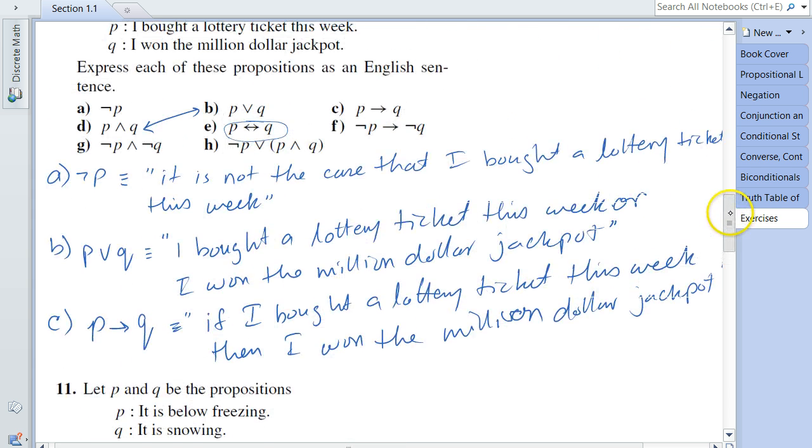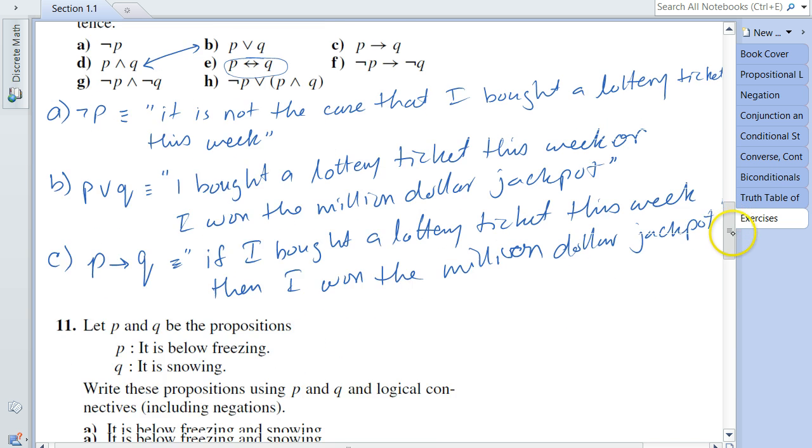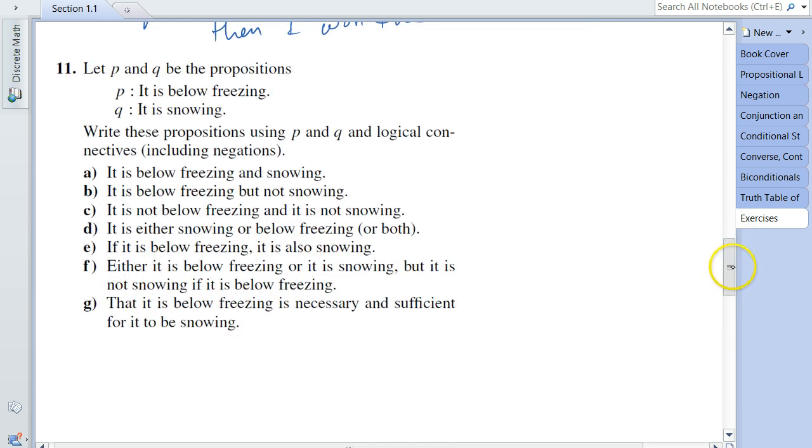Let me scroll back to question 8. Question 8 gave us the propositions in plain English, and then the question asked us to convert mathematical notation into English sentences. Question 11 is asking us the opposite. Question 11 is giving us the compound propositions in the English language, and asking us to convert them into mathematical notation. So let's do that.